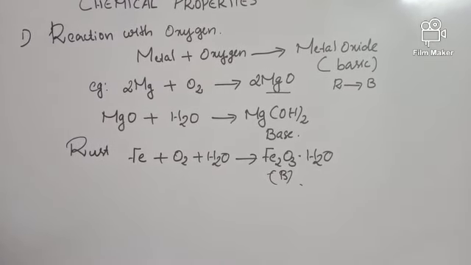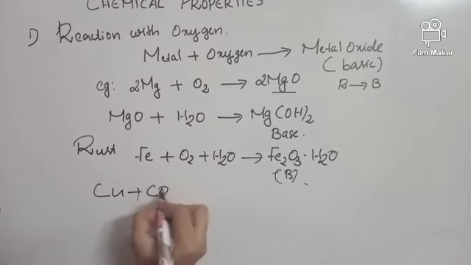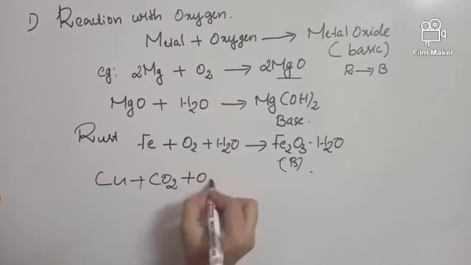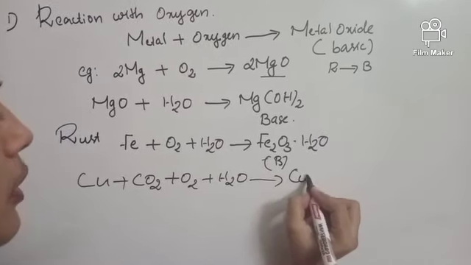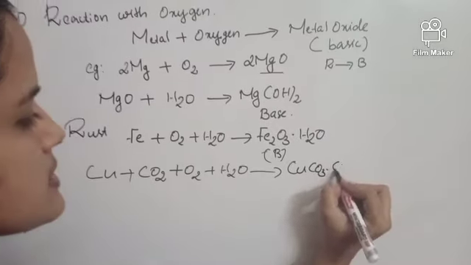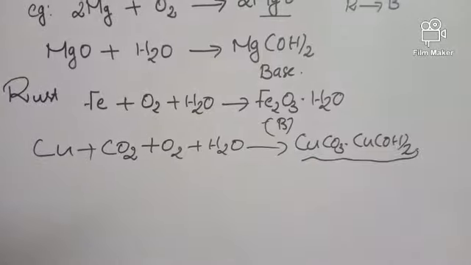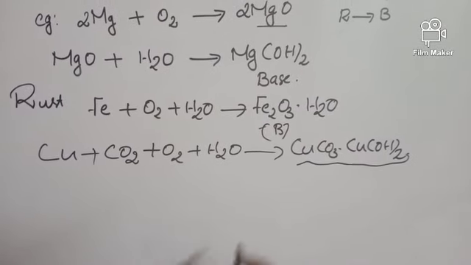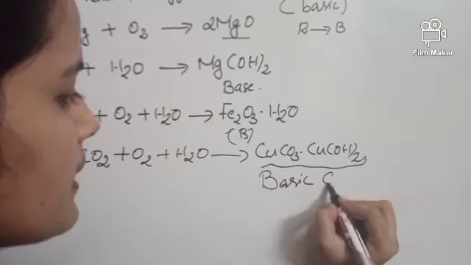Another reaction we have studied is the corrosion of copper. Copper combines with atmospheric carbon dioxide, oxygen and water vapor to form Cu(OH)2 copper carbonate. This is called basic copper carbonate.